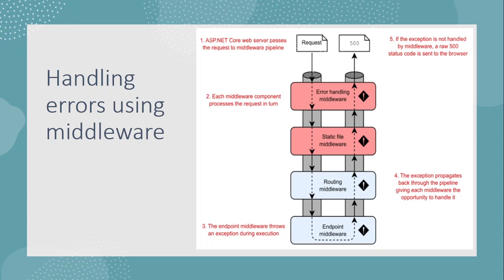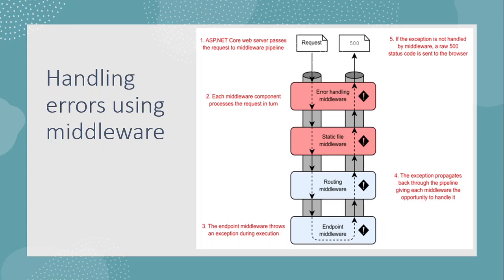When a request comes, it is passed to every middleware, and each middleware component processes the request in turn. Suppose, for example, an endpoint middleware throws an exception during execution. The exception propagates back up the pipeline, giving each middleware the opportunity to handle it. If the exception is not handled by any middleware, a raw 500 status code is sent to the browser.